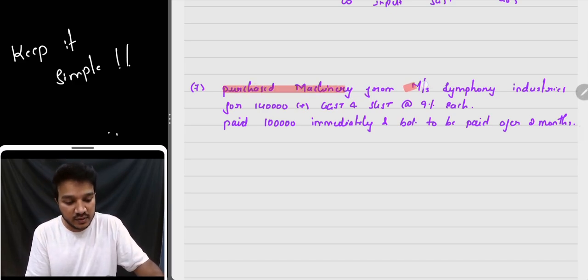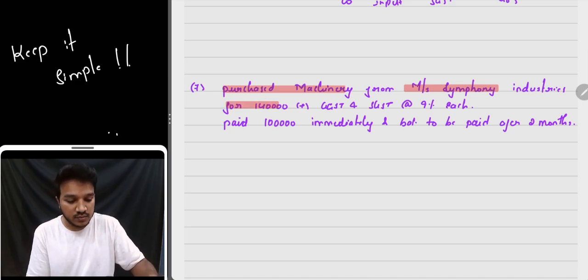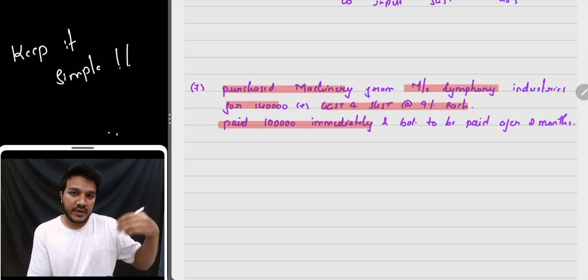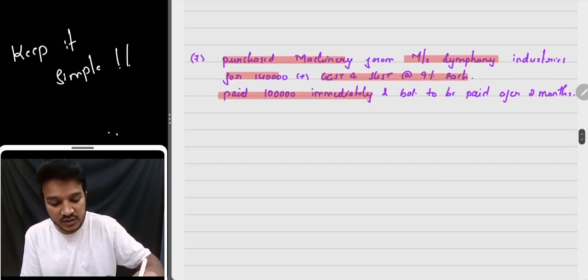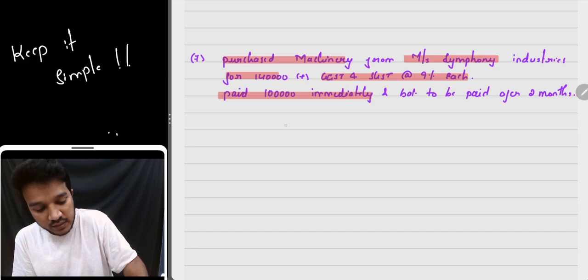They have given the party name: you have purchased from Miss Symphony for 1,40,000 rupees. You paid CGST and SGST also, and paid 1 lakh immediately, and the balance will be paid in the future. At the time of purchasing, machinery has a debit value since it's an asset. So you will debit machinery account.